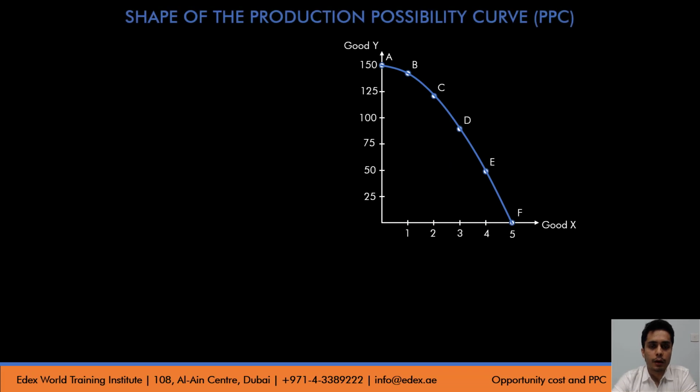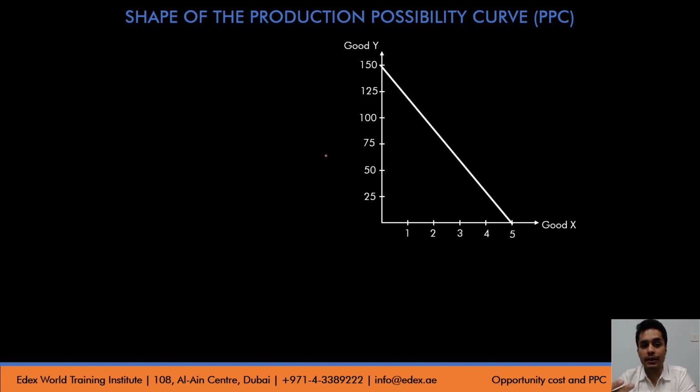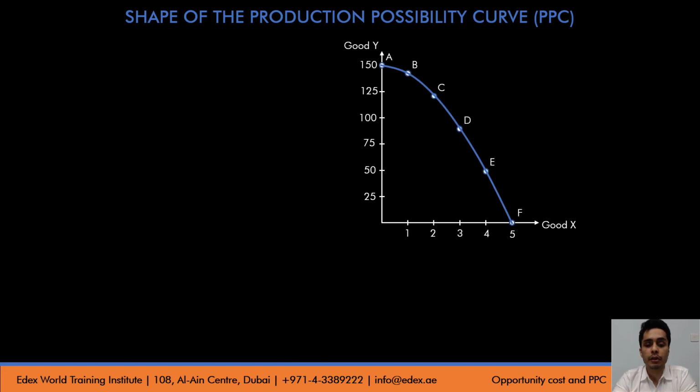Okay, let's continue. Now, what is the shape of the PPC? Did you notice that the PPC is concave shape here? Now, can the PPC look something like this, a straight line curve? Is it possible? The answer is no. Why? What's the reason? The reason is because of increasing opportunity cost.